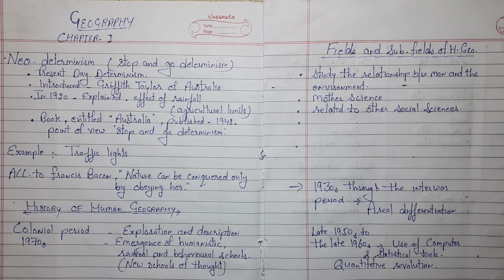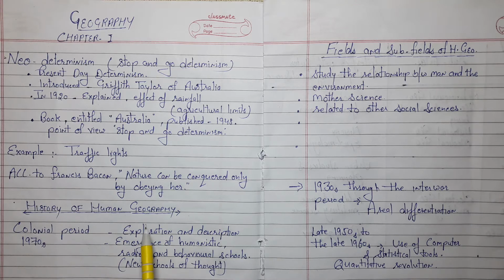Students, now come to the next point, the history of human geography. Geography is a dynamic subject, and before the age of discovery there was little interaction between different societies and knowledge about each other was limited. But in the late 15th century exploration work was done by Europeans in the African and Asian continents, and that led to colonization and interaction between different societies.